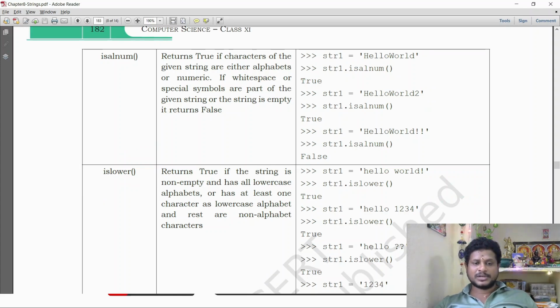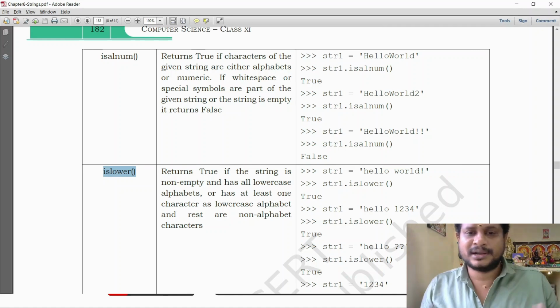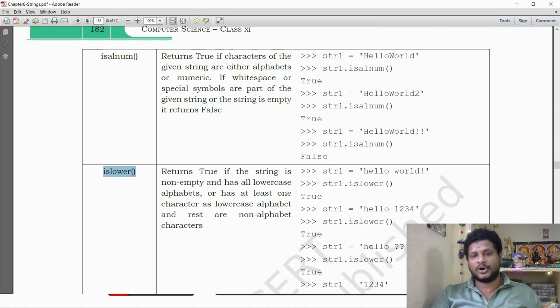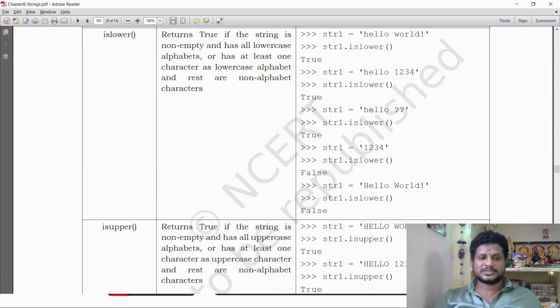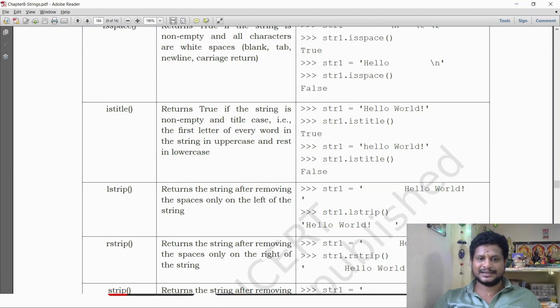If the given value is lower, I think there is no need for a detailed explanation of these simple terms. So these are very simple. I hope you understand everything. If I sit and explain line by line, the video will go too long and be very boring for you. So I am leaving these small functions, trusting that you will understand them easily. Okay? Next are isupper, isspace, istitle. Everything here returns a true or false value.